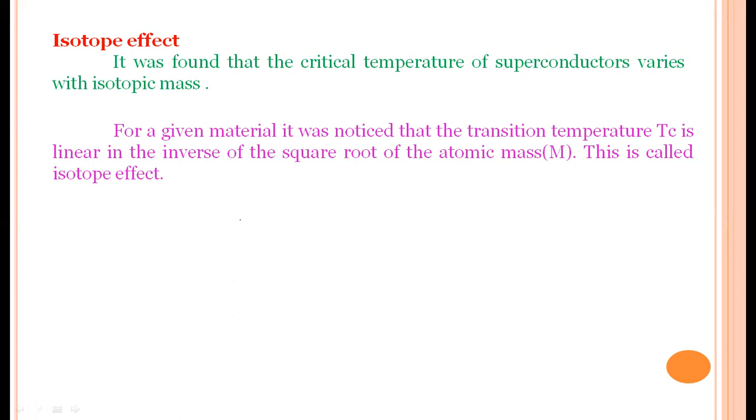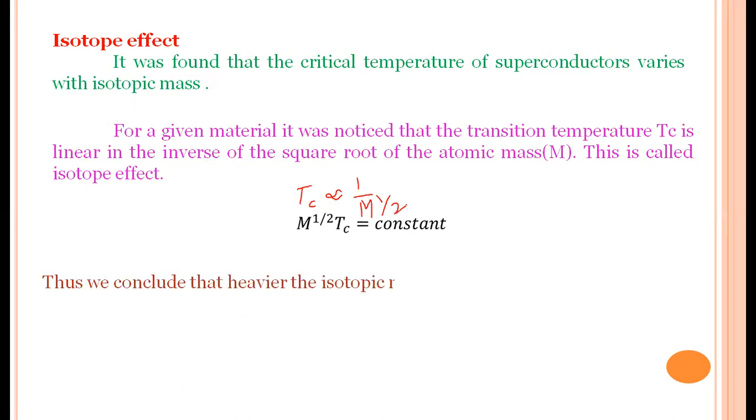So how can we write this? The critical temperature Tc is inversely proportional to 1 by the square root of the atomic mass, that is m to the power half, or root of m. This is called the isotope effect. Then we may write that m to the power half into Tc is equal to a constant, where m is the atomic mass or isotopic mass and Tc is the critical temperature.